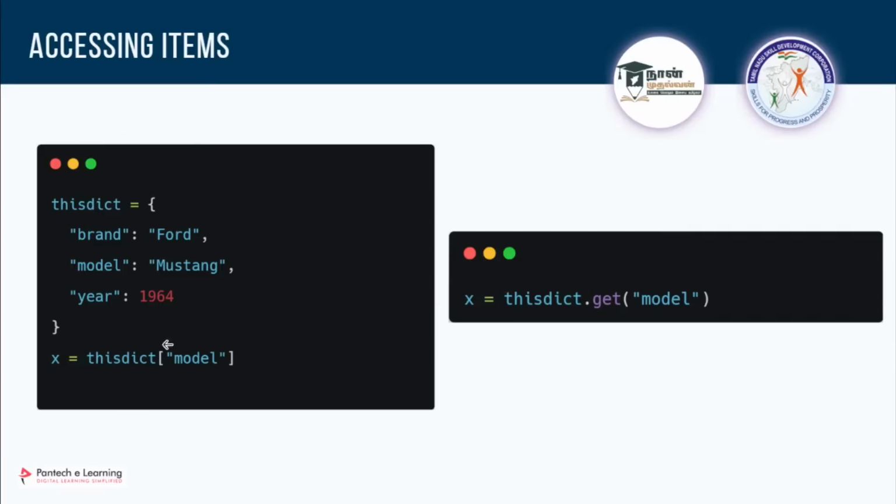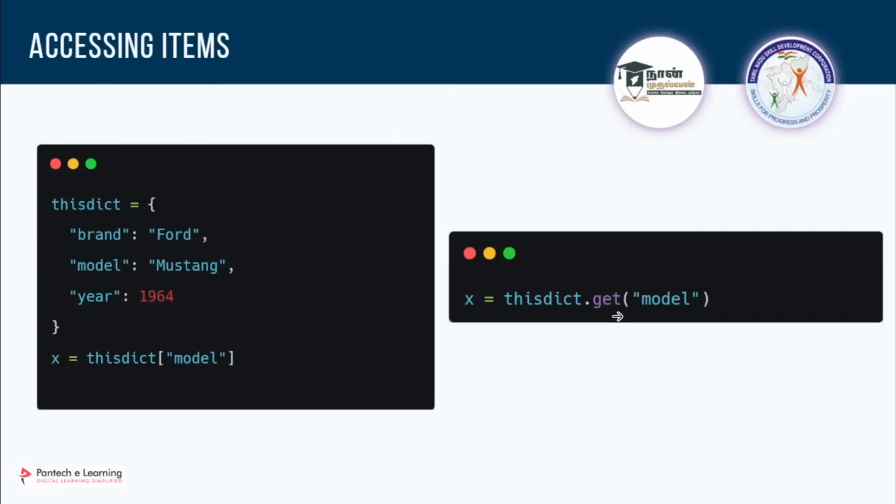The first one, you can store it in a variable if you want. I'm calling the dictionary name, and we used to call index-wise, right? In the square brackets we give numbers in case of a list or a string. In a similar way, inside the square brackets you have to give the name of the key. For example, if I need the value stored in the key model, I can use the square brackets and pass model. Or else there is another option: you can call the name of the dictionary and use the dot get method.